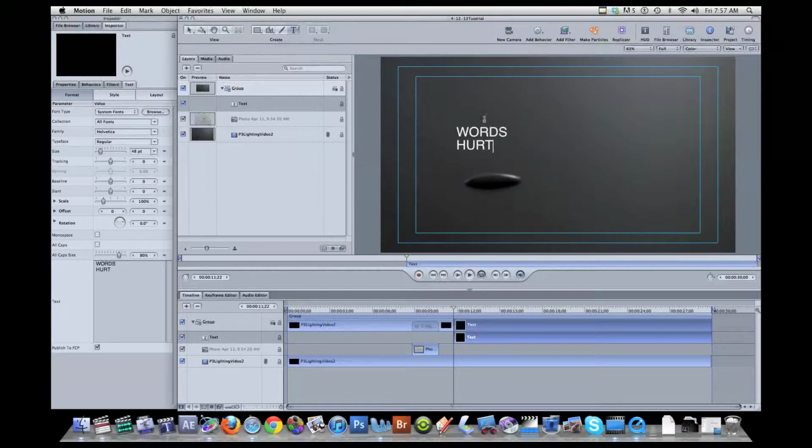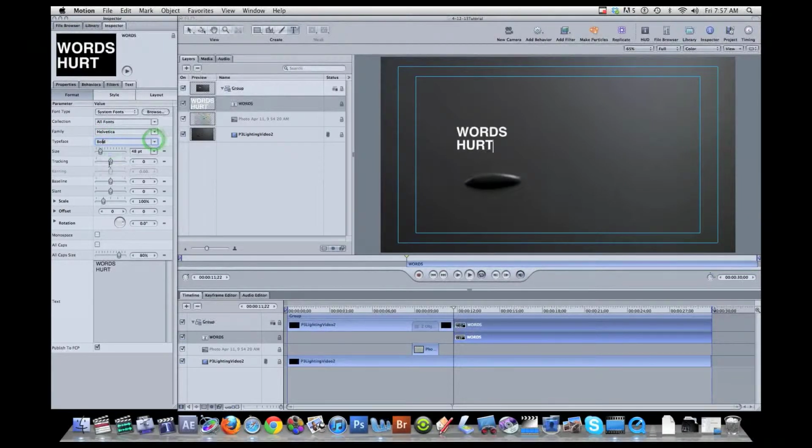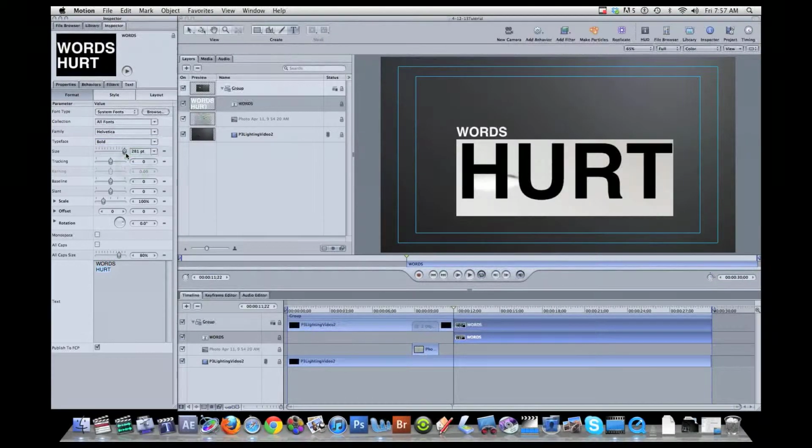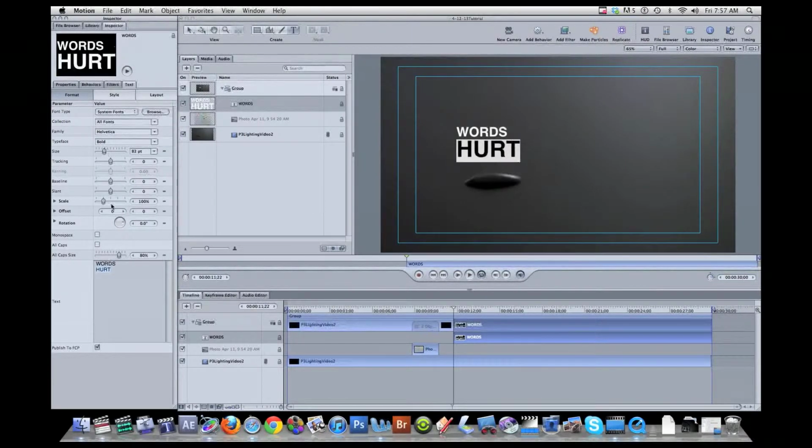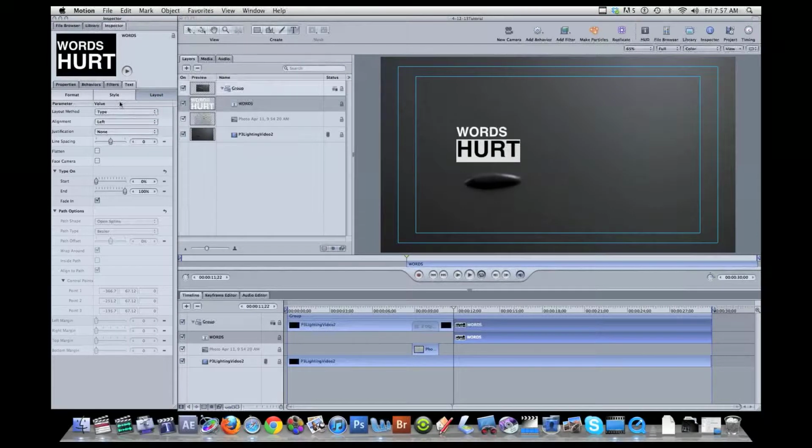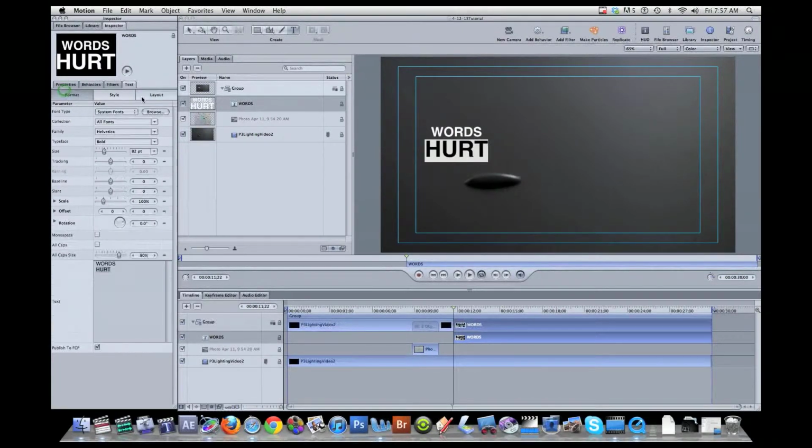And now let's get into the styling of it. I like to use Helvetica font in the bold typeface, and here's where you're going to really stylize it. You can select text and change the size independently in the inspector, and I want to lay this out so that it is aligned center, so they kind of line up in the center there, and format. Here's where I'm going to get into the styling.